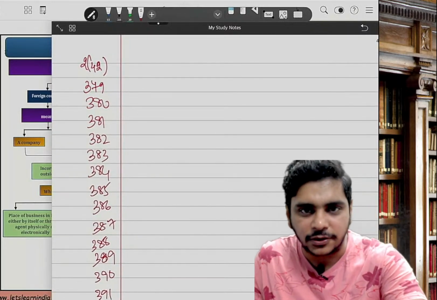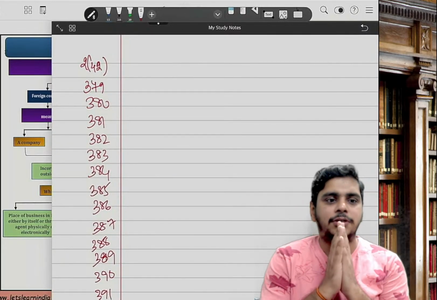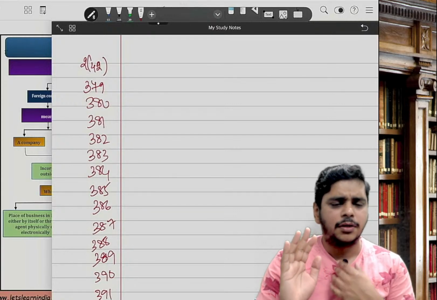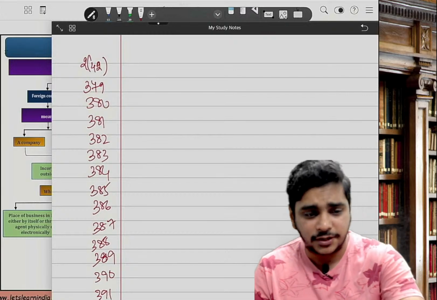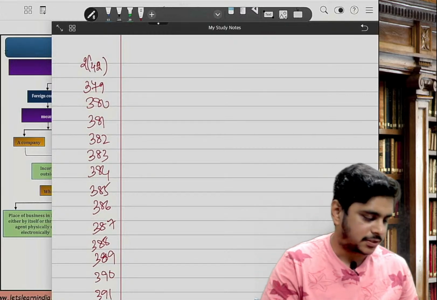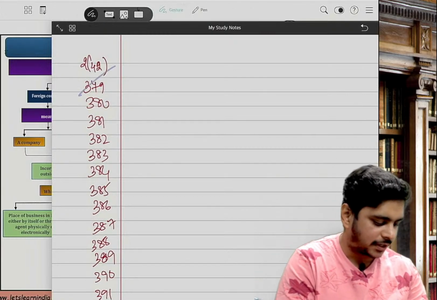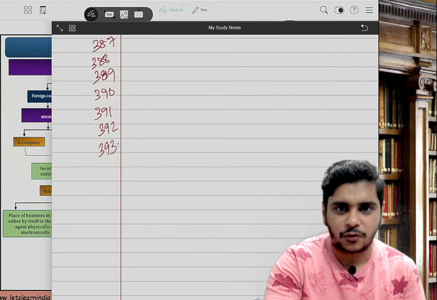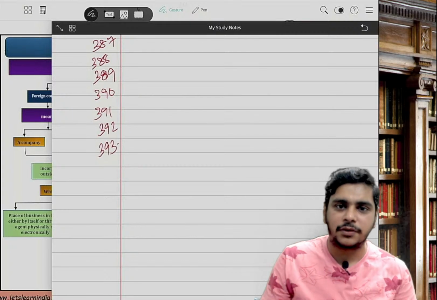Now, guys, today we are starting with the foreign company chapter. Foreign company is a very easy chapter. Our favorite chapter. Everybody knows this. It goes from section 379 till 393. So please open your notes. We're going to start with the foreign company chapter.